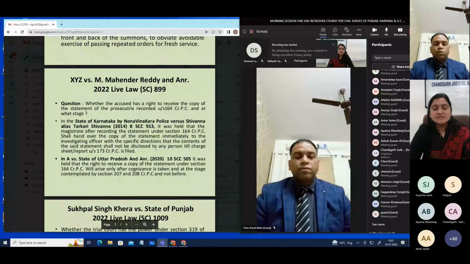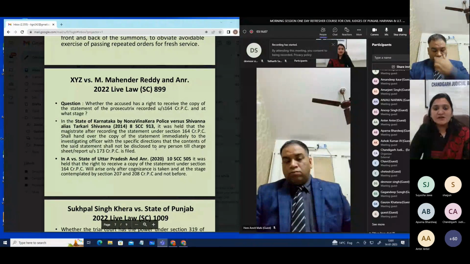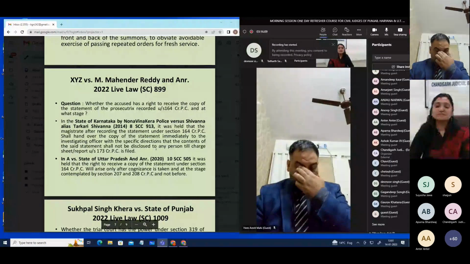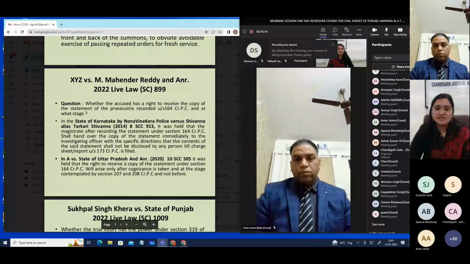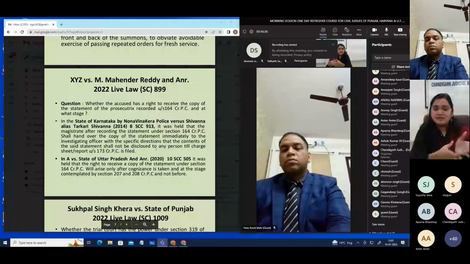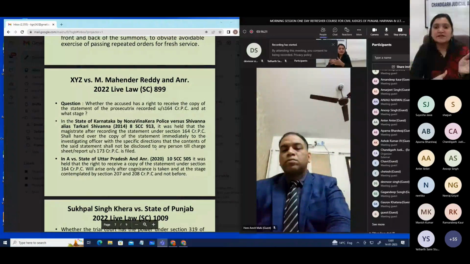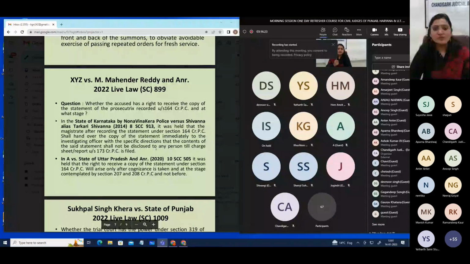any other sexual offense, then the police officer is bound to record the statement and to take her to the nearest medical examination officer for her medical examination. And after her medical examination, he has to place on record the medical report, which will prima facie tell about the injuries found on the person, which will tell about whether there's a possibility of, because they generally write that the possibility of sexual intercourse cannot be ruled out.